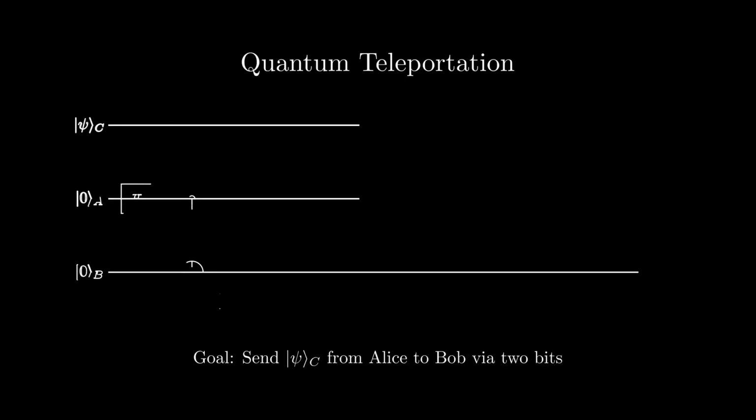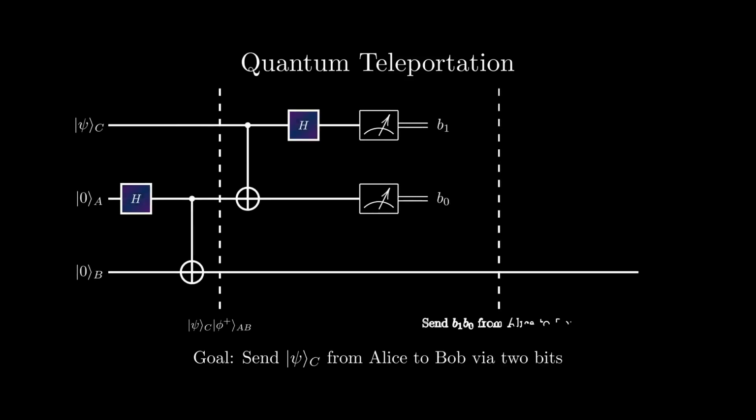In particular, suppose that Alice measures her two qubits in the Bell basis, sending the two bits corresponding to the measurement outcome to Bob. From here, Bob can then apply one of four Pauli operations to the state to then recover the state psi.